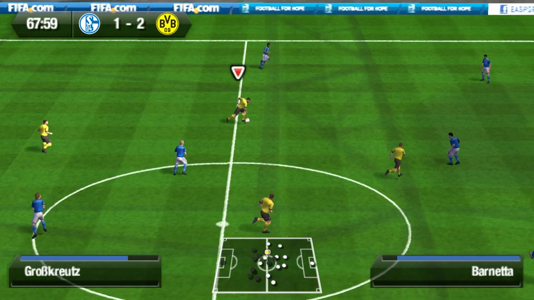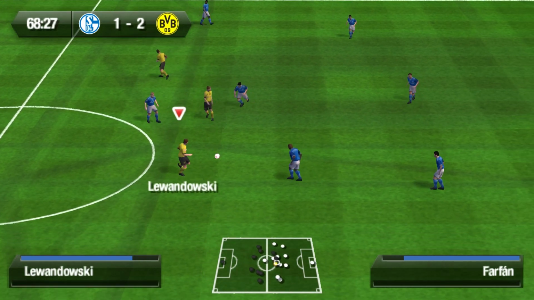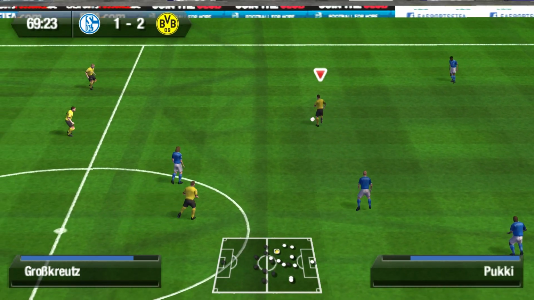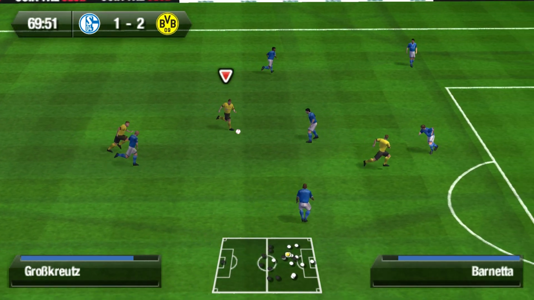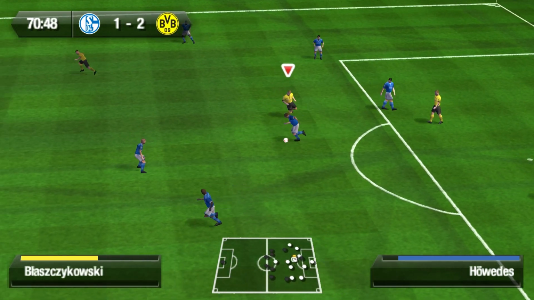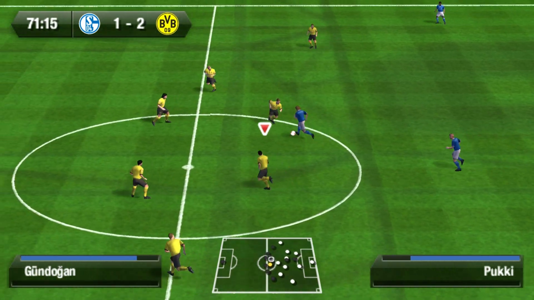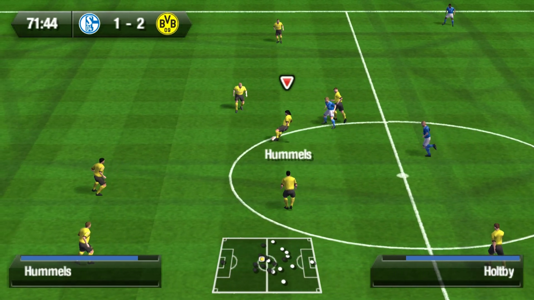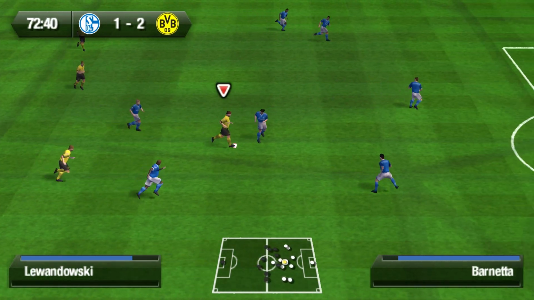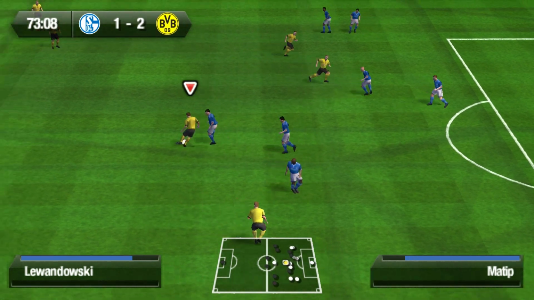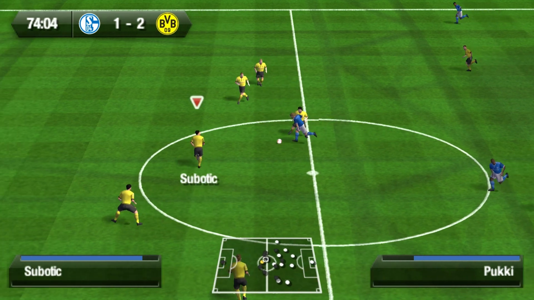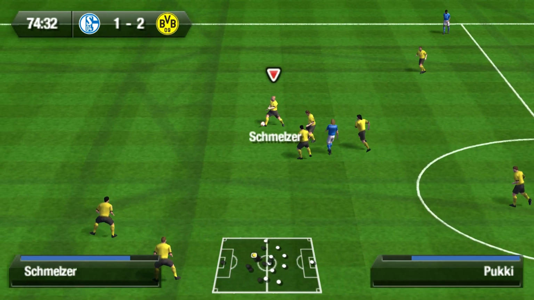Kehl to Kevin Crosskreutz to Marco Reus to Robert Lewandowski. Lewandowski's pass is blocked a bit, but then bounces to Kevin Crosskreutz driving forward a bit for Borussia Dortmund. Crosskreutz to Marco Reus in the box, but Hernandez retains possession for Schalke. Hernandez to Pukki. Mats Hummels retains possession for Borussia Dortmund. Hummels to Jakub Blaszczykowski to Robert Lewandowski, return for Borussia Dortmund. Lewandowski with a pass, but Holtby intercepts for Schalke. Holtby to Pukki driving forward a bit for Schalke, and then Borussia Dortmund retain possession.